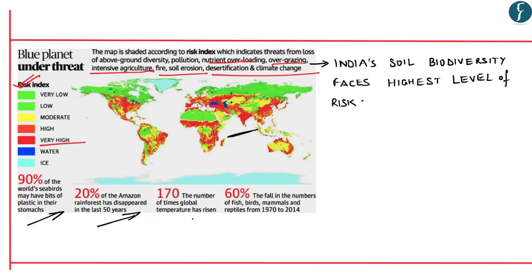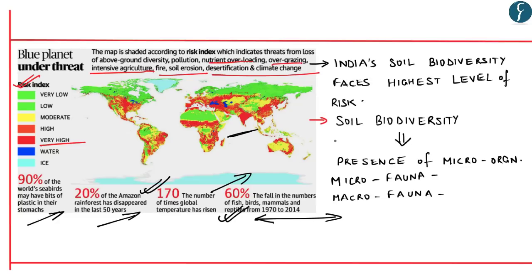Now, the global temperature has risen 170 times and there has been a 60% decline in the numbers of fish, birds, mammals as well as reptiles from 1970 to 2014. So in this aspect, we see certain impact of climate change on our flora as well as fauna. In this respect, it's important to understand the concept of biodiversity in soil. Soil biodiversity encompasses the presence of microorganisms, microfauna as well as macrofauna. Now microfauna includes nematodes and tardigrades.